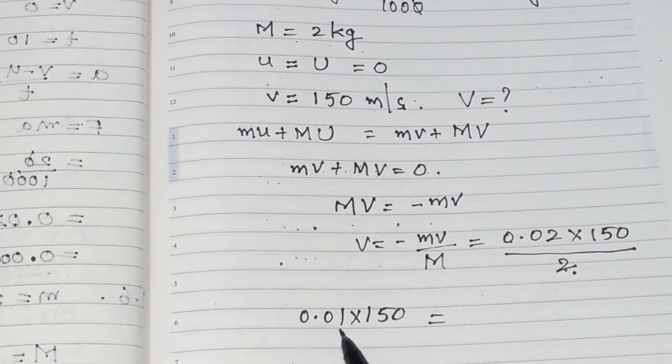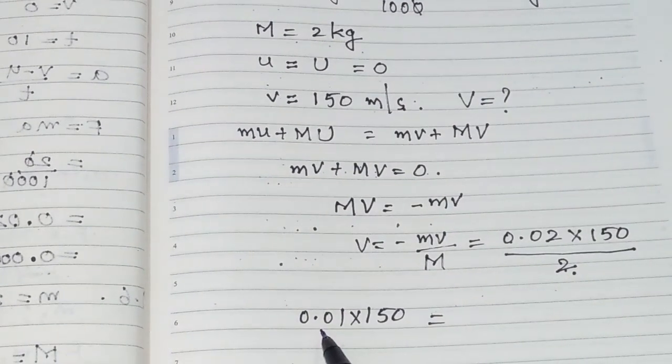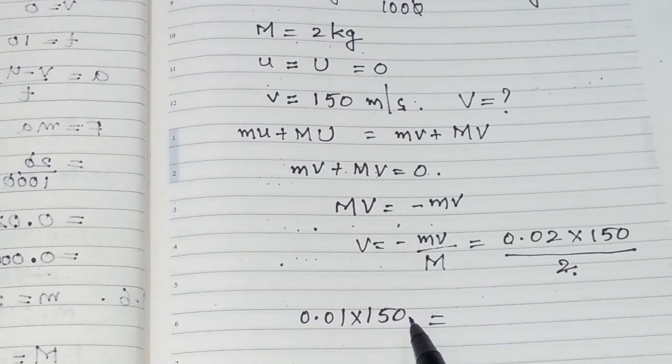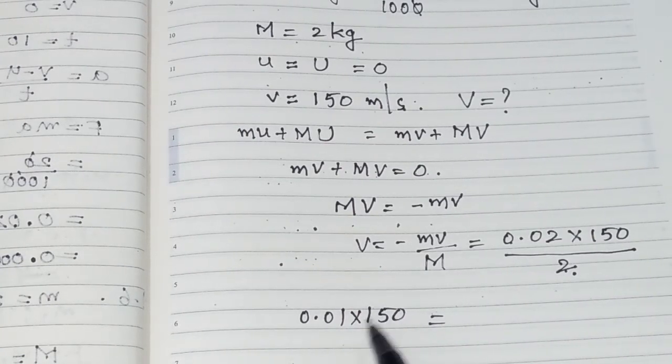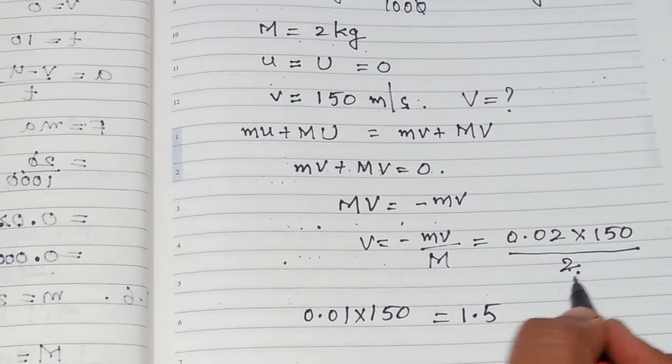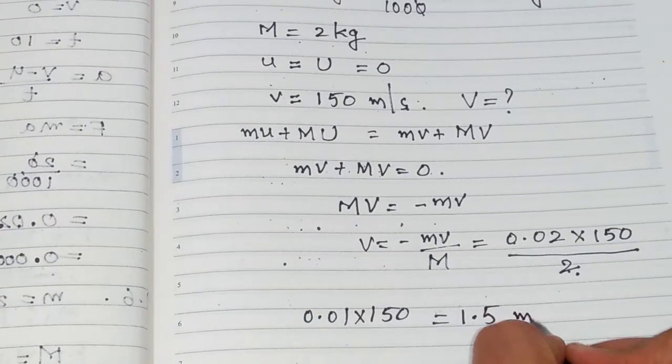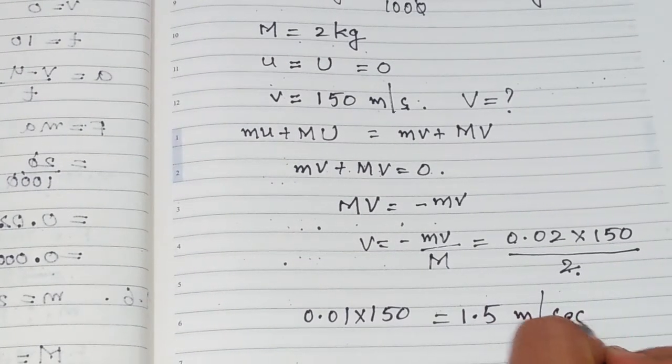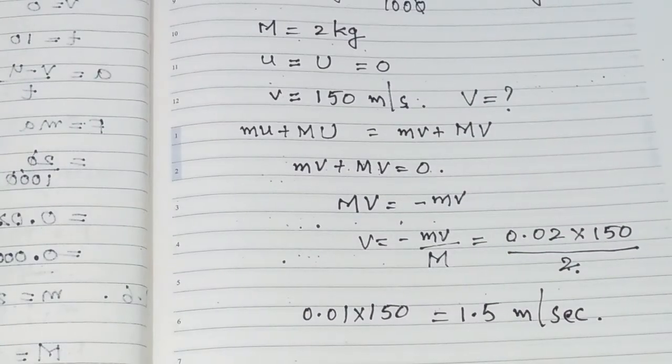We are bringing the point before 2 digits. So we can assume that point is there here. Not only assumption, it's already clear, it is 150.0. So that point we have to bring 2 digits back. So here we have to put the point. So what we can write here, 1.5 meters per second. This is the velocity of the pistol.